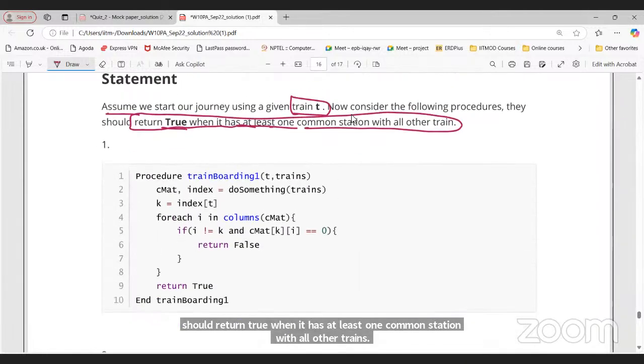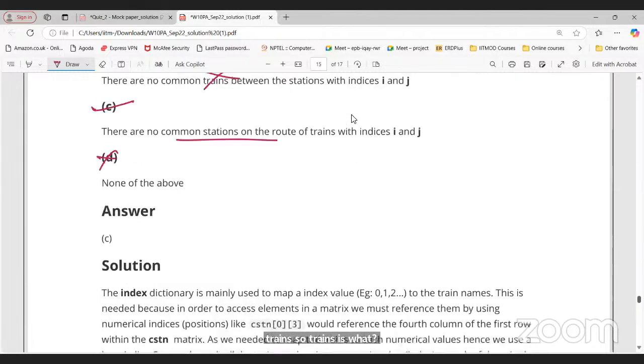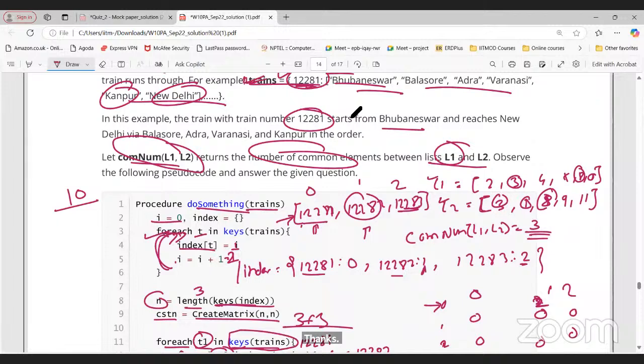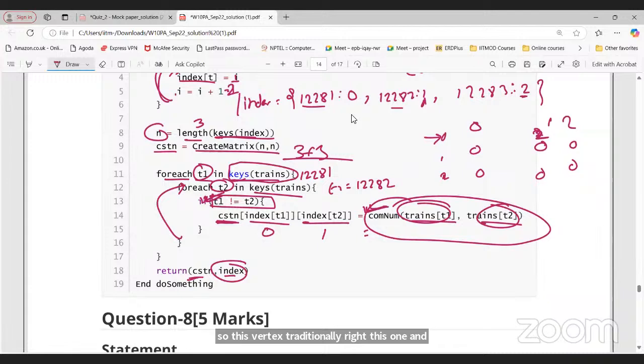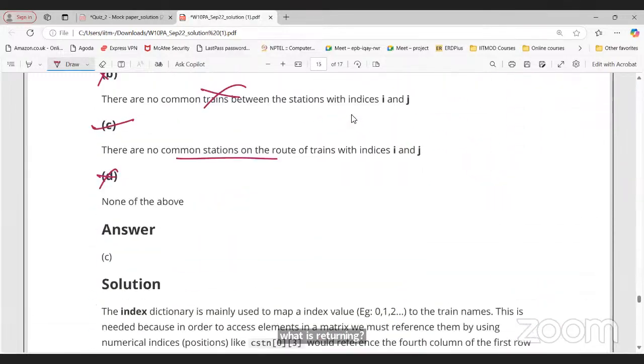So the procedure is this one: train boarding T, trains. So trains is what? Trains is this particular dictionary, right? This one, and this is the procedure. What is this giving us? What is it returning? Common station and the index one, right? So this is what it is returning.